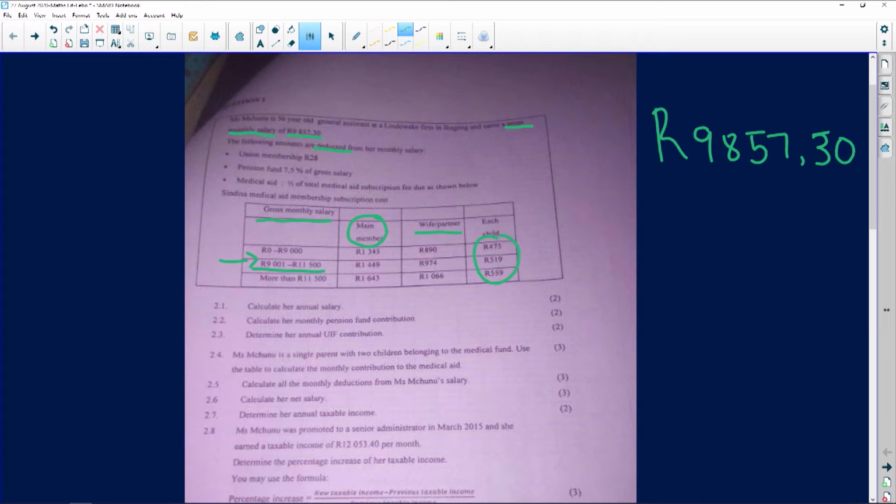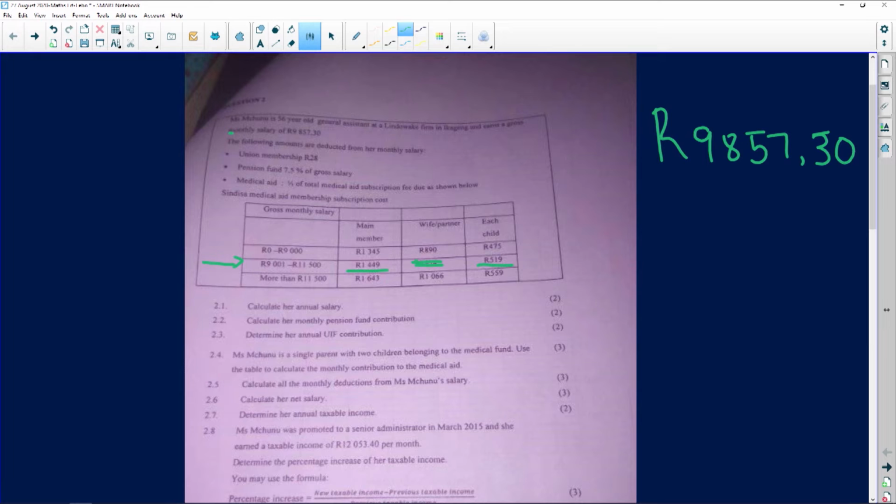So we know. Let me just remove everything else to make our screen nice and clear. So we know this is her bracket, number 1. Number 2, this is going to be the medical aid that she pays as the main member. And then she doesn't have a spouse, so I'm going to scratch that out, okay? And then for each child, it's going to be 519.